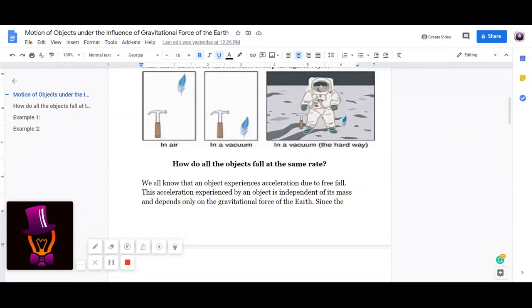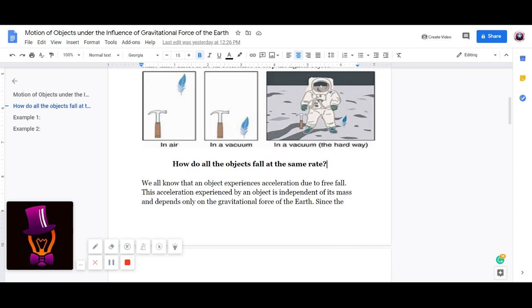How do all the objects fall at the same rate? We all know that an object experiences acceleration due to free fall. We've already seen this in a previous video, acceleration due to gravity. That is only acceleration due to free fall. This acceleration experienced by an object is independent of its mass. So whether the body is 20 kgs or even 200 kgs, it will have the same acceleration, which is 9.8